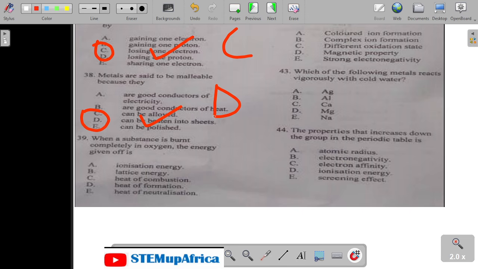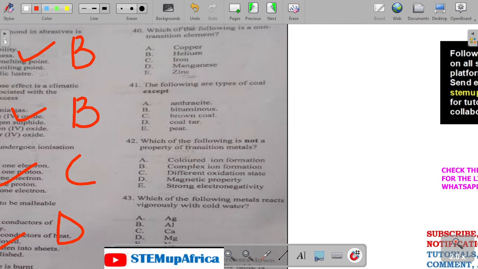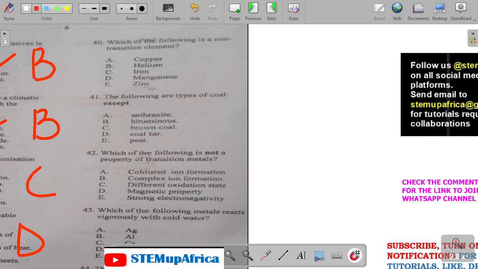39. When a substance is burned completely in oxygen, the energy given off is the heat of combustion. Yes, heat of combustion. The ability of the substance to burn completely in air or in excess air is called heat of combustion. So let's look at number 40.